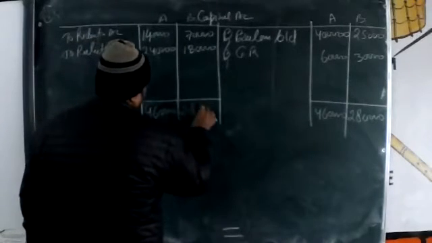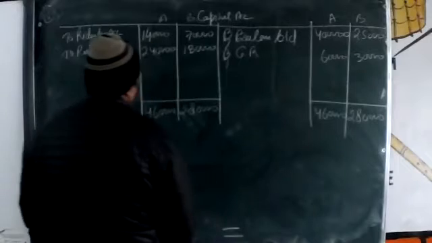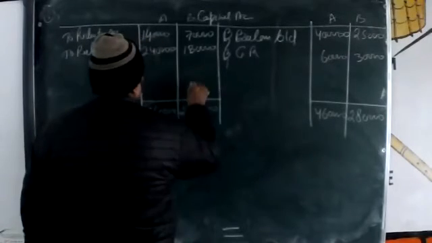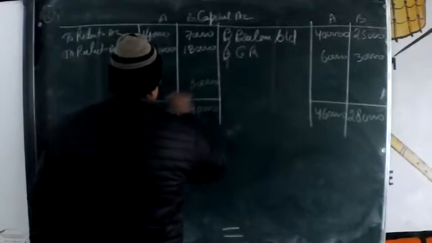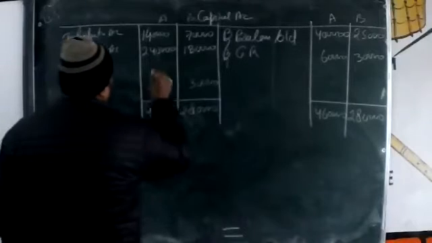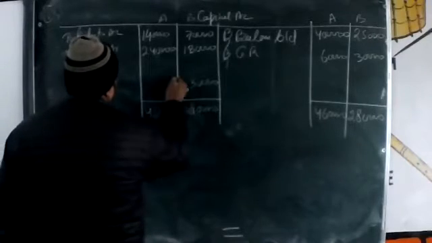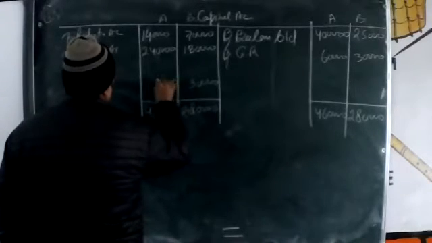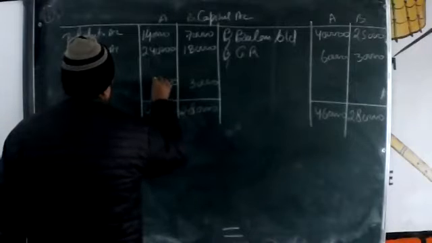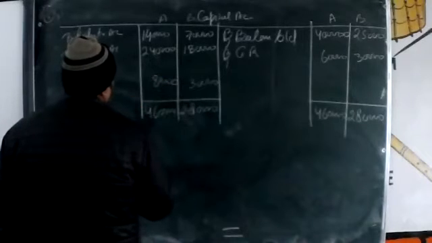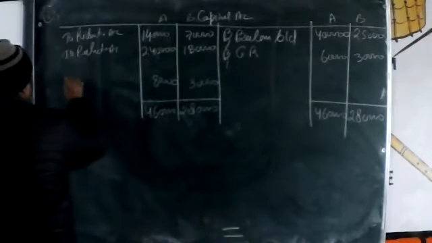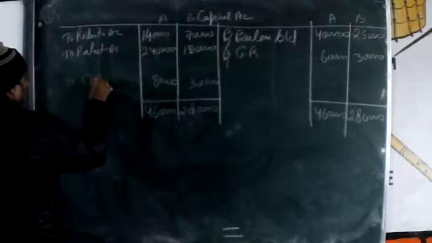Then the difference amount is 1,80,000 and this side only 80,000. It's a 'To Cash'.